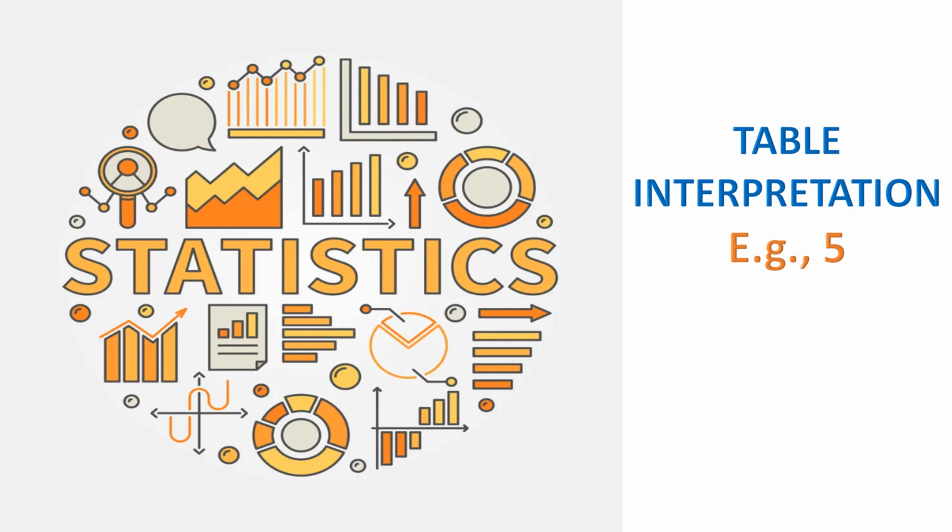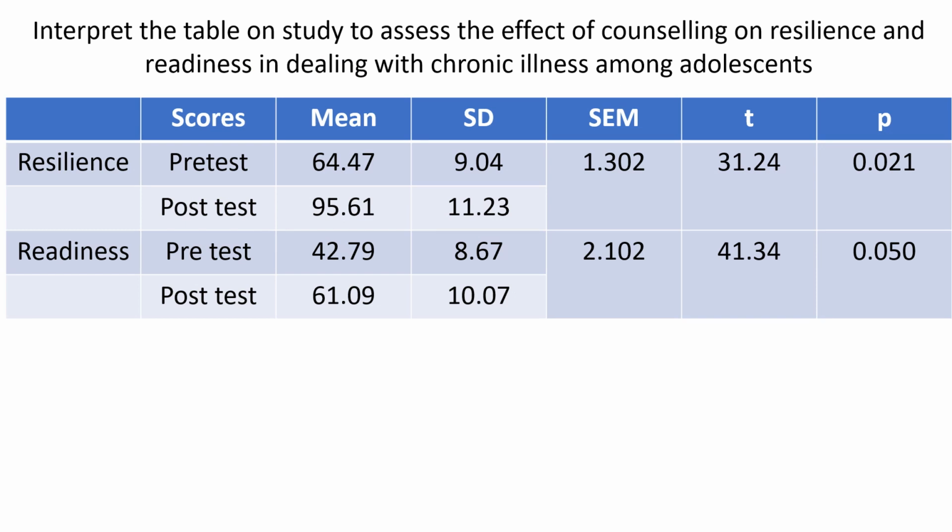Hi, we are going to see another table interpretation along with why we have chosen the particular statistics in the table. So this is the table. This is a table on a study to assess the effect of counseling on resilience and readiness in dealing with chronic illness among adolescents. This is the table where the scores of pre-test and post-test of resilience and readiness are given, and you can see the mean, standard deviation, standard error of mean, t-test and p-value.